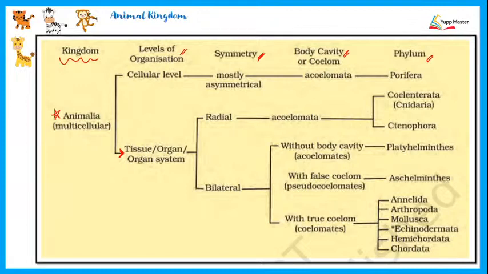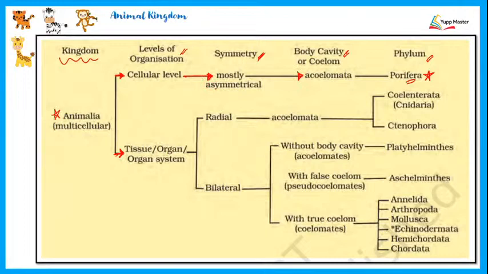bilateral symmetry. Now, when we speak about the cellular level, understand one thing, that there is only one phylum which has cellular level of organization, and that is none other than Porifera. Now, in cellular level of organization, in the poriferans, we see that they are mostly all asymmetrical, right? So what we'll do is let's just first discuss this one row that they've given here, and then we will head on to the row of tissues. So cellular level of organization in the poriferans, they are mostly asymmetrical, and when we talk about the